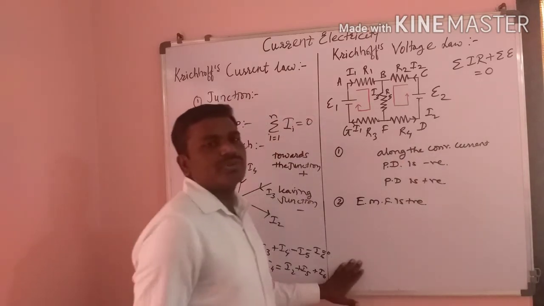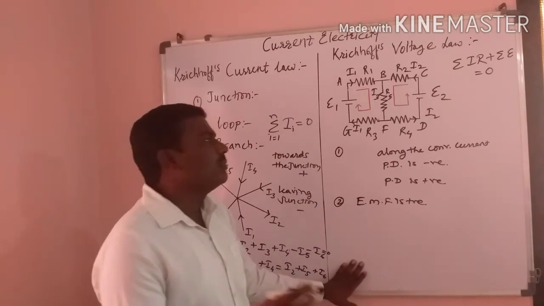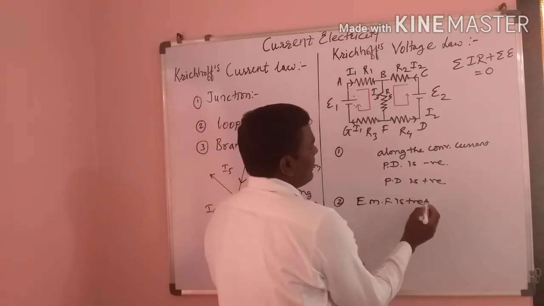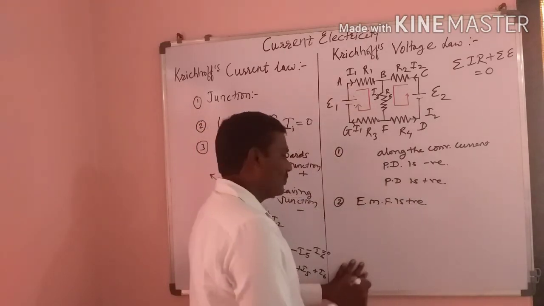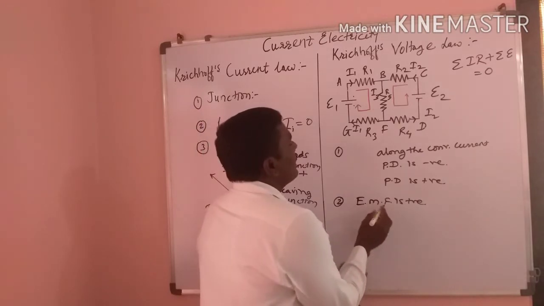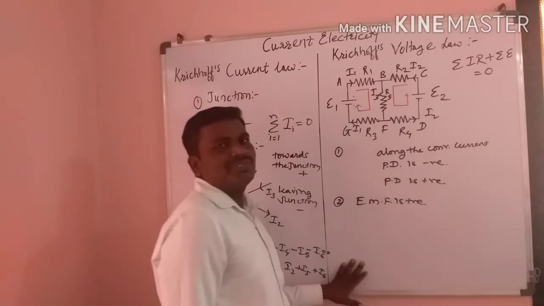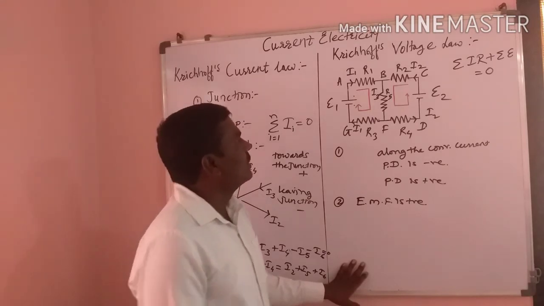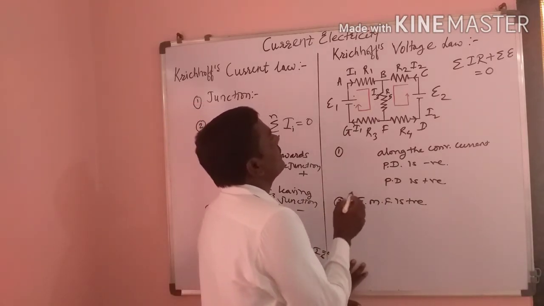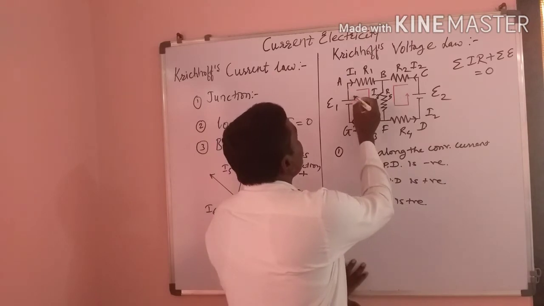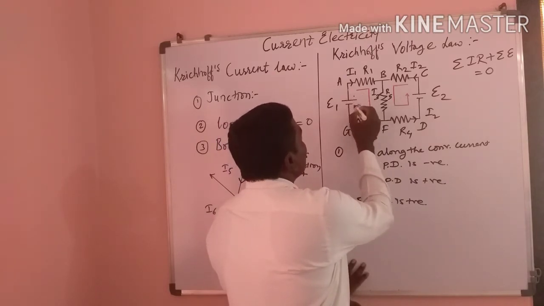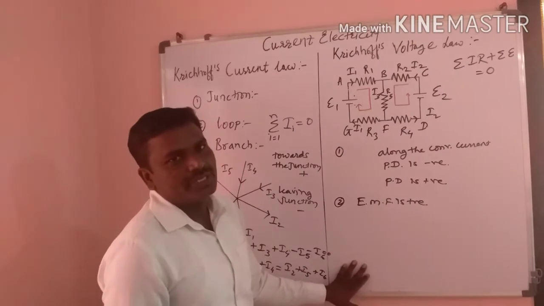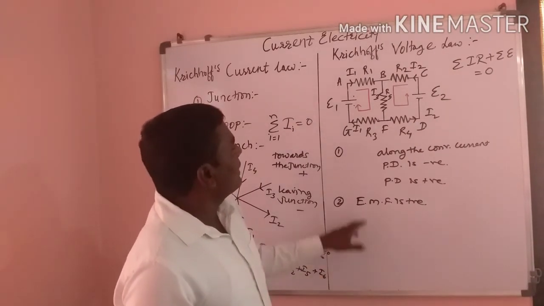When the source is tracked from the negative terminal to the positive terminal, we can say that EMF is positive. While EMF is negative when the source is tracked from the positive terminal to the negative terminal of the source.